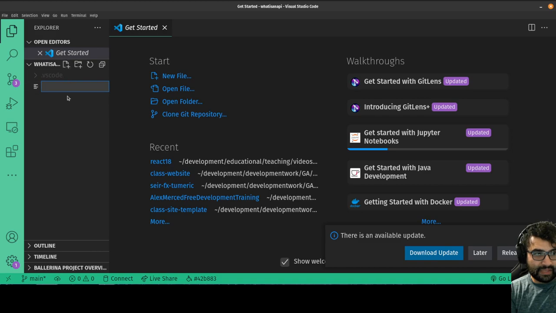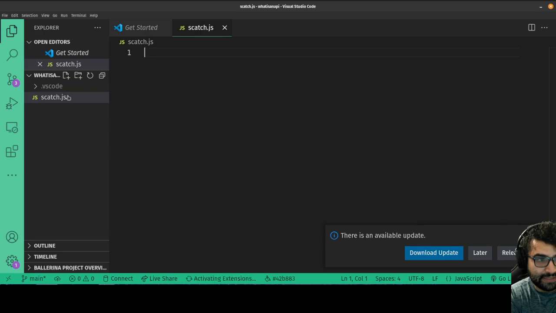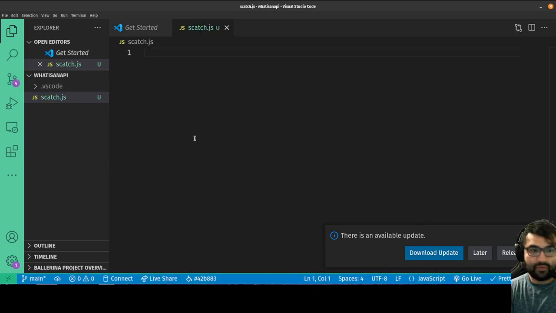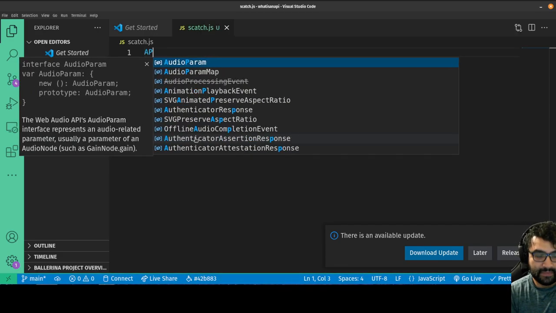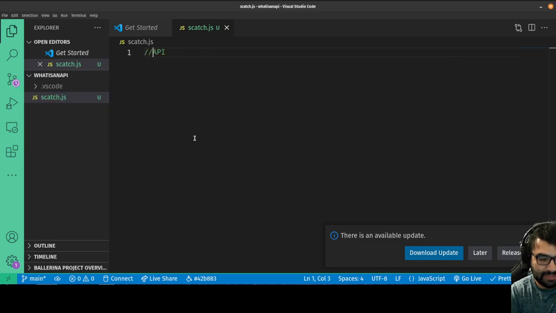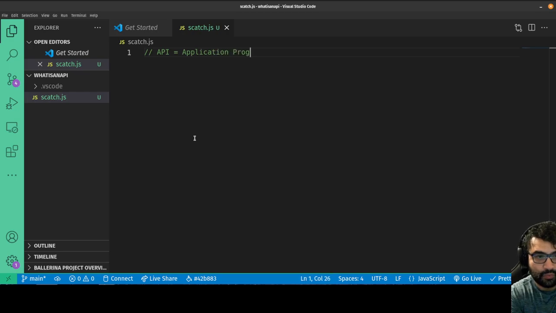Okay, so I'm going to create a little file for us to work out of, scratch.js. And first let's just talk about the word. The term is API. Let me put some comments there. What does that mean? It stands for Application Programming Interface. Okay, and the bottom line is really all it means is the way that when you do programming, you talk to a thing. So there are APIs for all sorts of things.